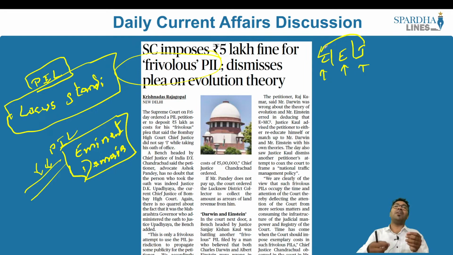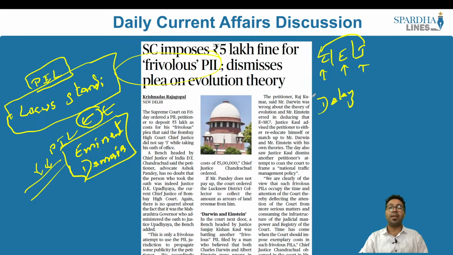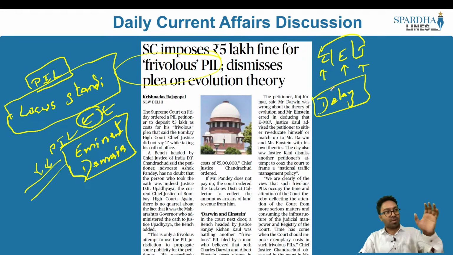So instead of public interest litigation, it becomes private interest litigation, and in this particular case, he files a case saying that the right of the society is getting violated when the judiciary is stepping into such a domain where public interest litigation takes the disguise of private interest litigation. In that case, it could also lead to a lot of delay as well. How a lot of delay? When there are cases that are already filed, when there are cases that have to be taken into picture and have to be resolved by the judiciary, it does not take those cases.